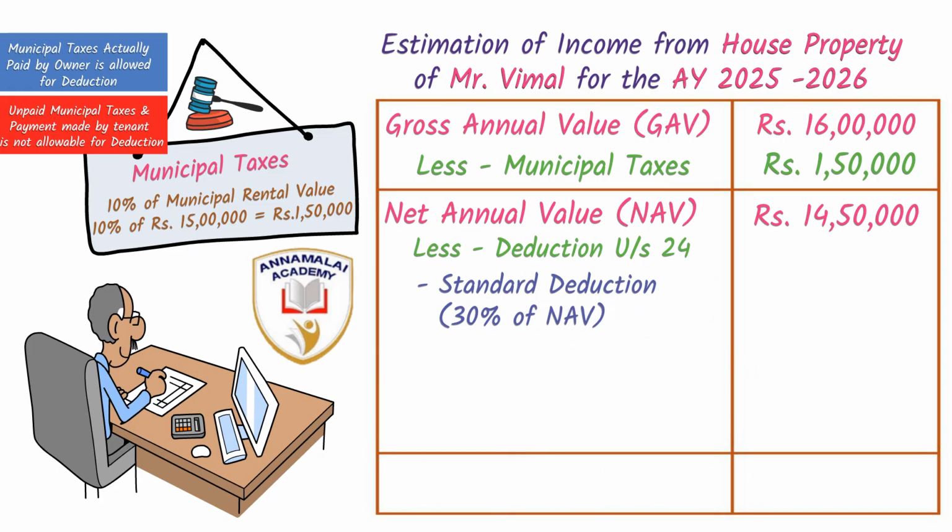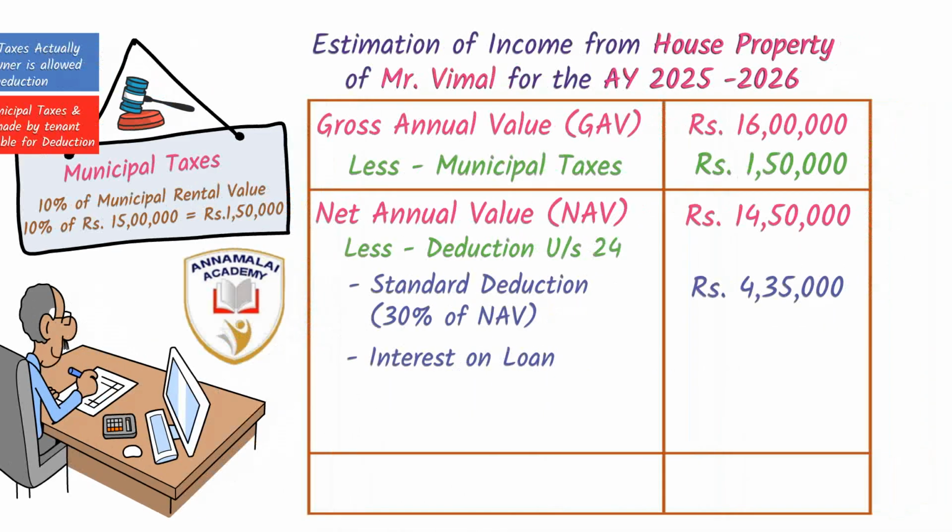From this, under section 24, a standard deduction of 30% on net annual value is available for all house owners. Working out this 30%, it is 4,35,000. Then the next deduction is the interest on loan.